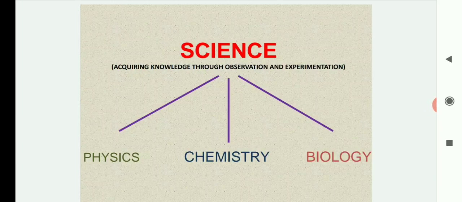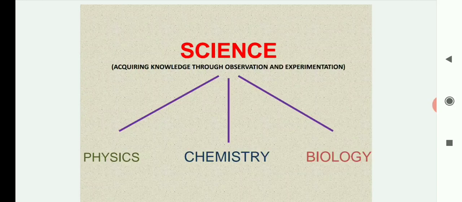So, in an earlier class, you studied the subject science. Now, science is divided into three subjects, three parts: physics, chemistry, and biology. Before we discuss these subjects one by one, we will discuss what science is.